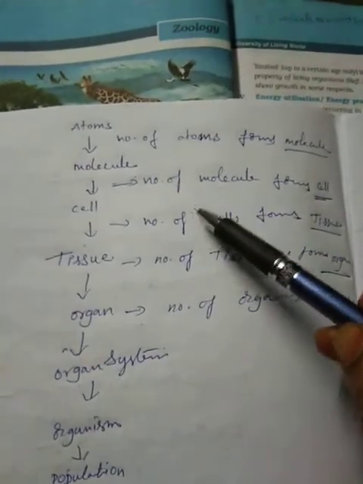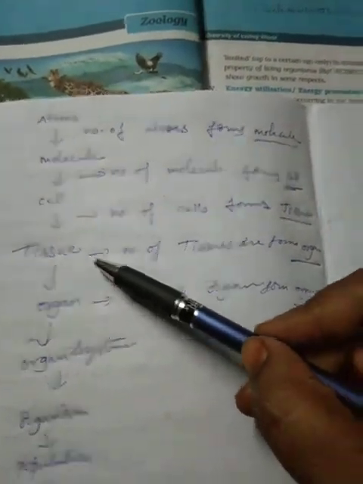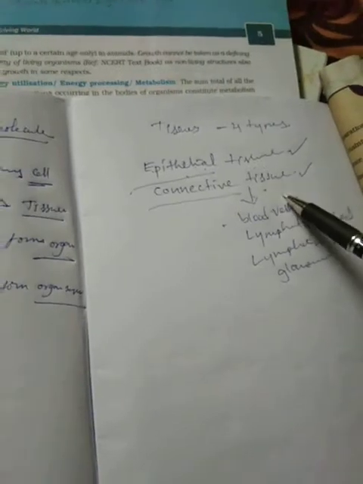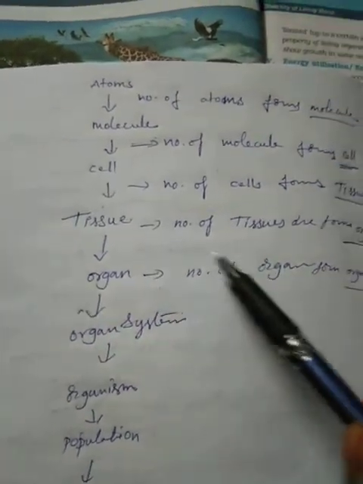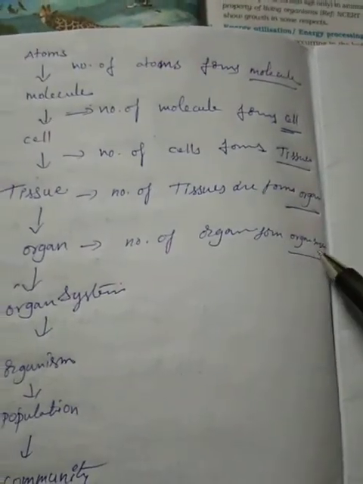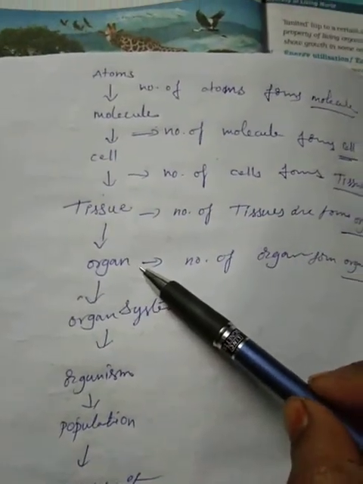A number of cells fuse to form the tissue. A number of tissues fuse to form the organ. What is an organ?